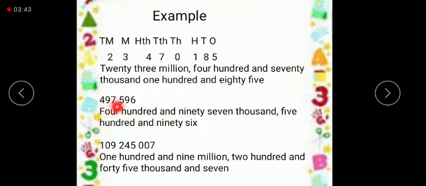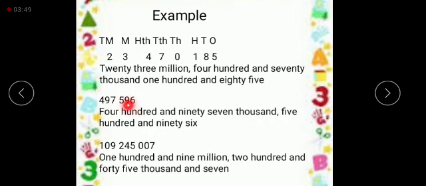This example is of a 6-digit number. Now let's read with place value. 6 ones, 9 tens, 5 hundreds, 7 thousands, 9 10,000s, 4 100,000s. So 497 is in the thousands period, so we will read the thousands together.